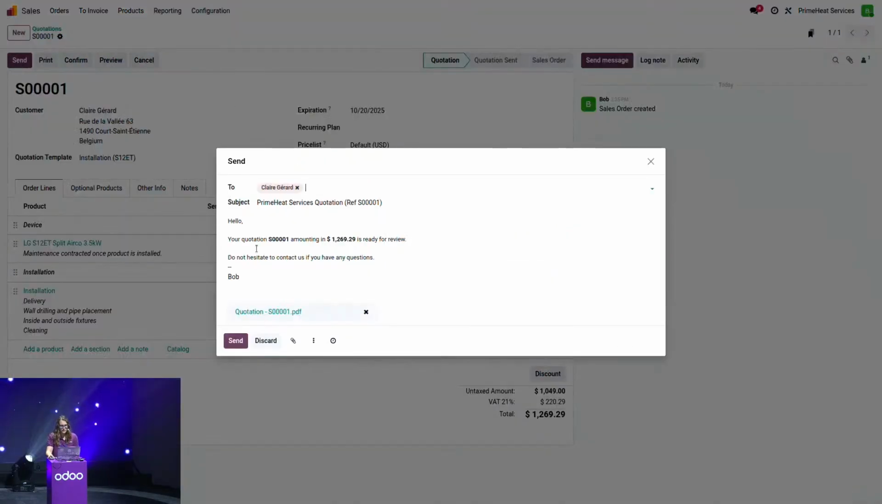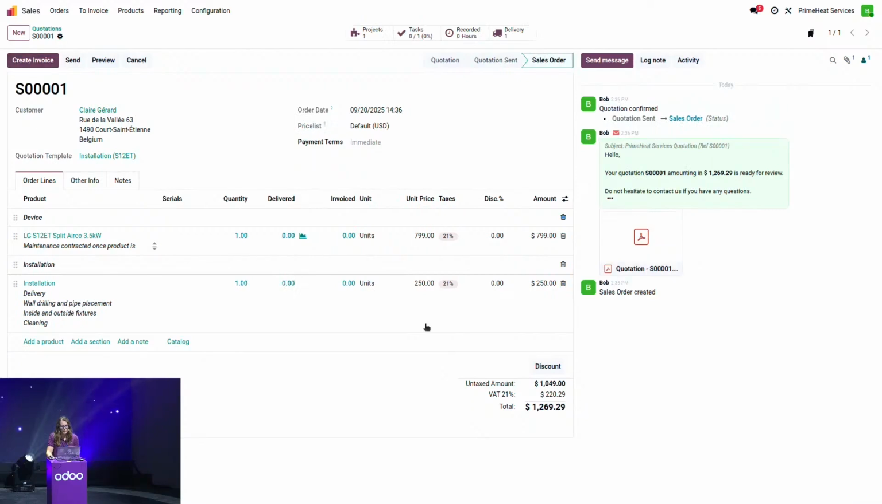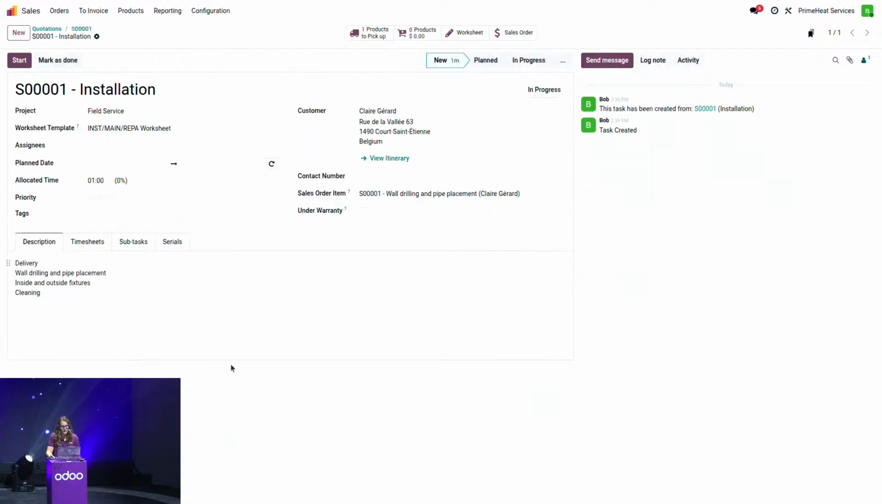We'll have this email template that we can change or not, and I will send the quote to my customer. Claire can decide to validate the quote online through the portal, or she can simply answer my email and say that everything is OK. So once everything is fine, I'm going to confirm my quotation in order to transform it into a sales order. When this is confirmed, we see that we have a few smart buttons that appeared. We'll have the task in order to plan the installation and the delivery with the product that I need to deliver. I will go here on my task, and we can have a look at it.